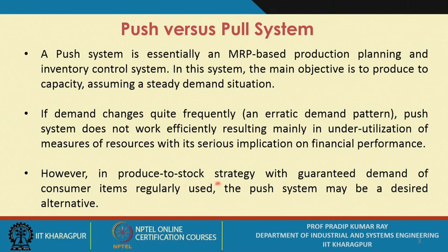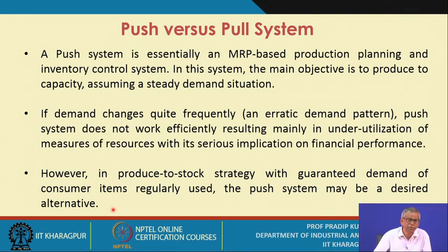However, in a produce to stock strategy with guaranteed demand of consumer items regularly used, the push system may be a desired alternative. That means with produce to stock, either today or tomorrow the stock will be sold, that is guaranteed, because the product which you are producing may be in the category of essential goods, and there is a constant demand for such goods and products.